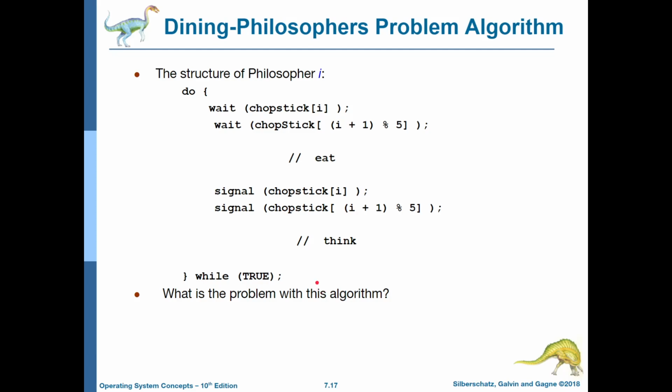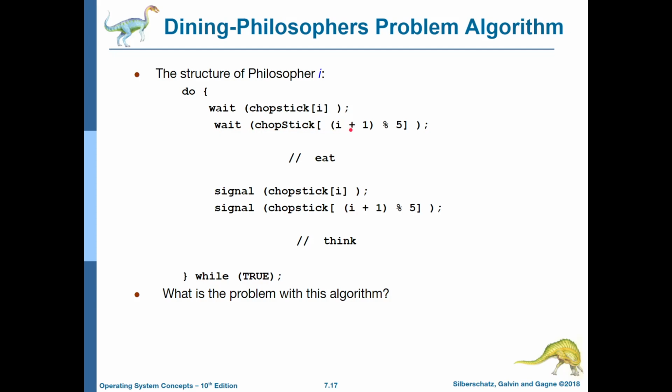Well, consider for a second that the philosophers can work at the same time. If I have one philosopher that's picking up a chopstick, and the philosopher next to them is picking up their chopstick, the first philosopher picks up a chopstick, the second philosopher picks up a chopstick, and the first philosopher waits for the second philosopher's chopstick.